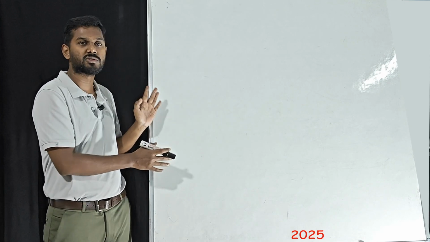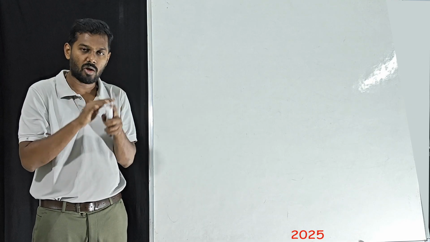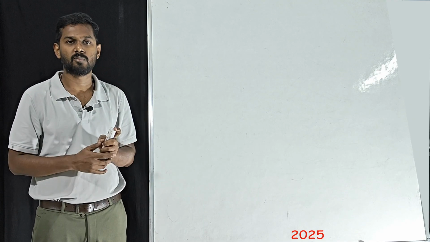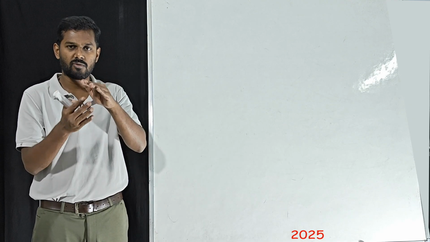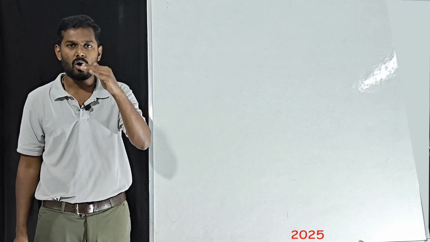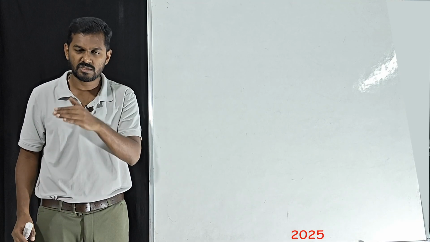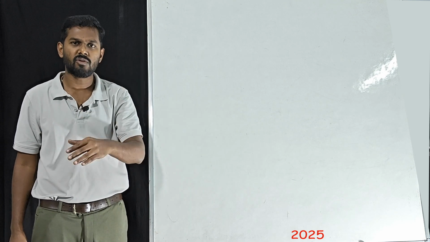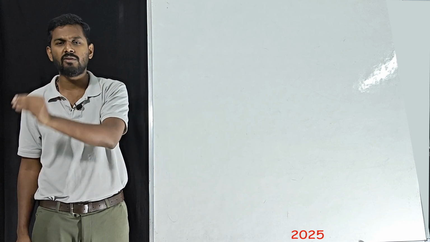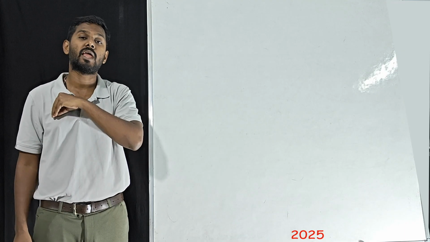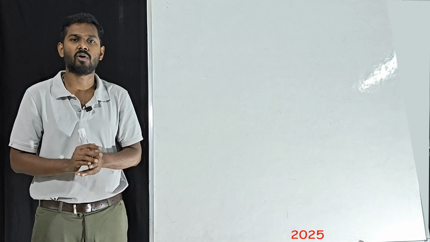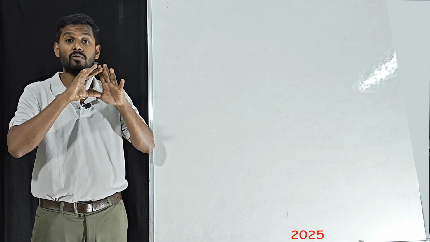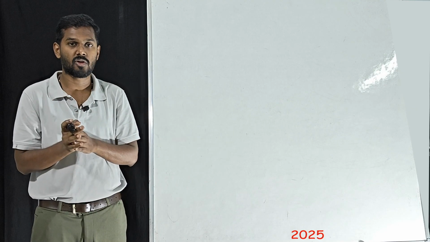So to solve these questions, you should have the prior knowledge. If you don't have that, all the links are available in the description box. If you go there, you will understand in an easier way. All the chapter-wise playlists are there. If you want force, just tap on force, then you will get the complete videos related to that. In the same way, you can jump from any video to any video, any chapter at any time. So if you understand this way, then you will have 80 to 90% of the knowledge.